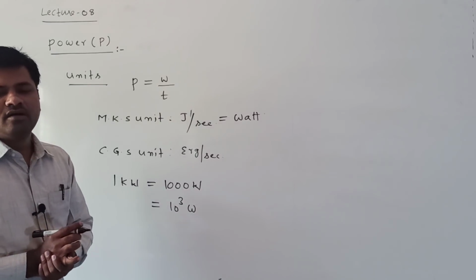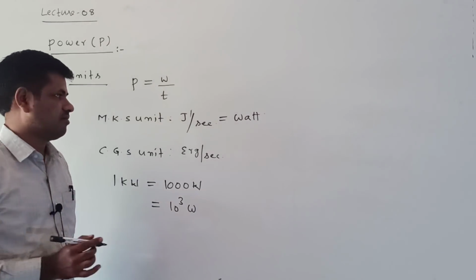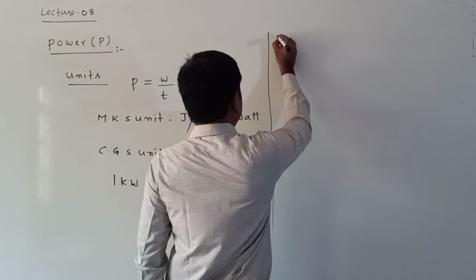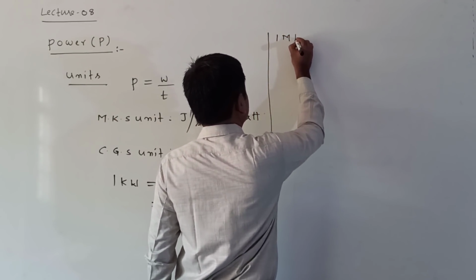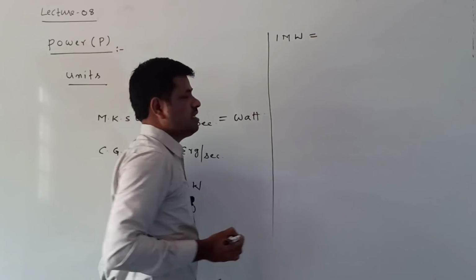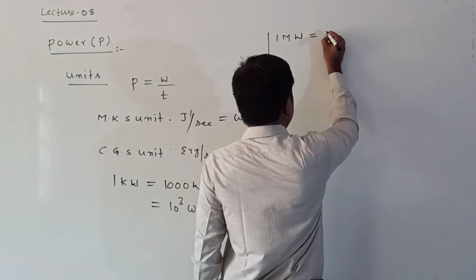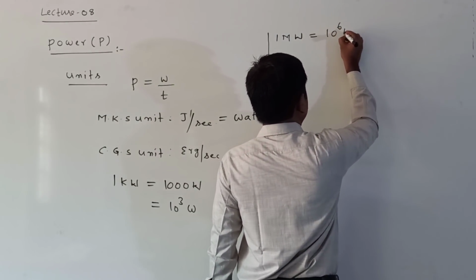Another unit is 1 megawatt. Mega means 10 power of 6, so megawatt means 10 power of 6 watts.